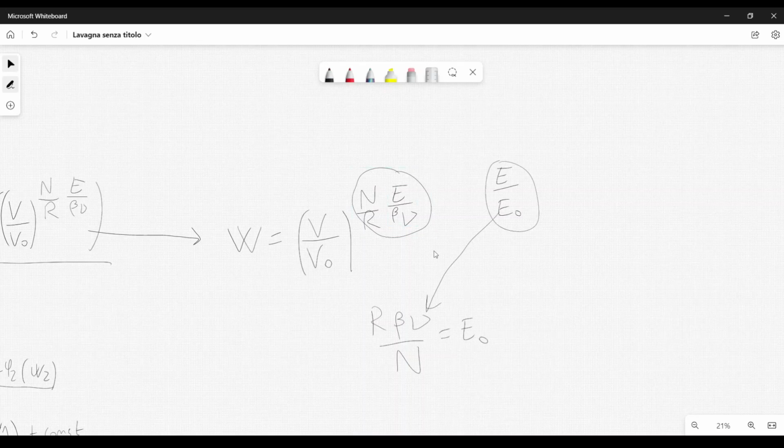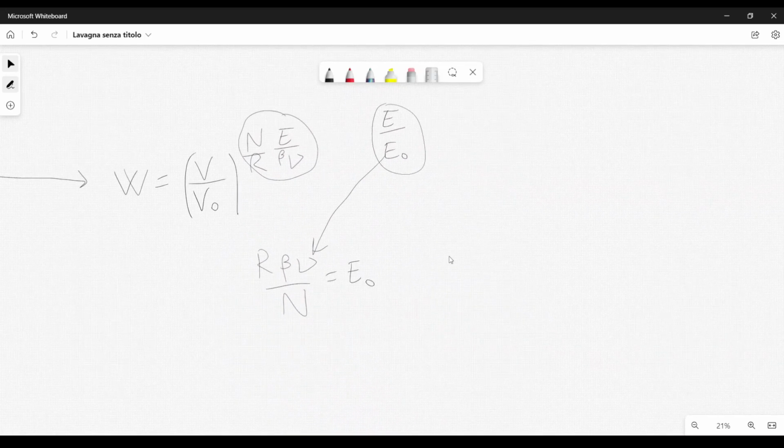Then Einstein wishes to compare the average magnitude of the energy quanta of the black body radiation with the average translational kinetic energy of a molecule at the same temperature. The latter, meaning the average translational kinetic energy of a molecule at the same temperature, is 3/2 R over N times T. We have already seen this formula, but according to Wien's formula, we have to take an average, right?